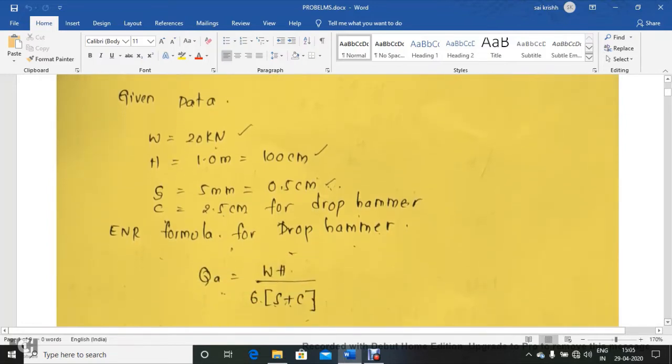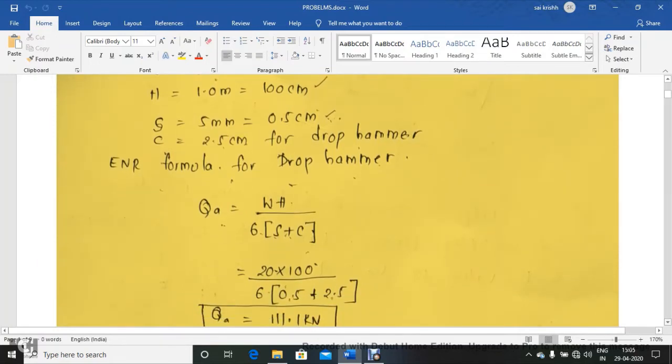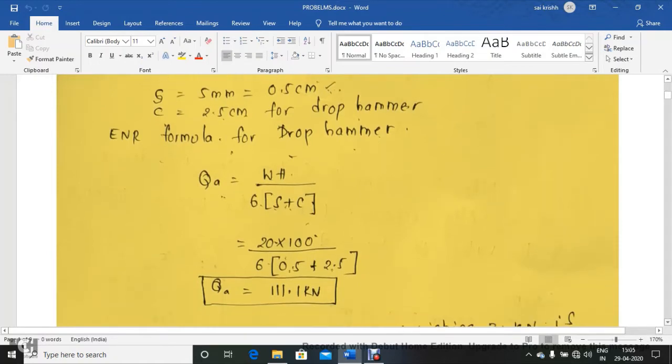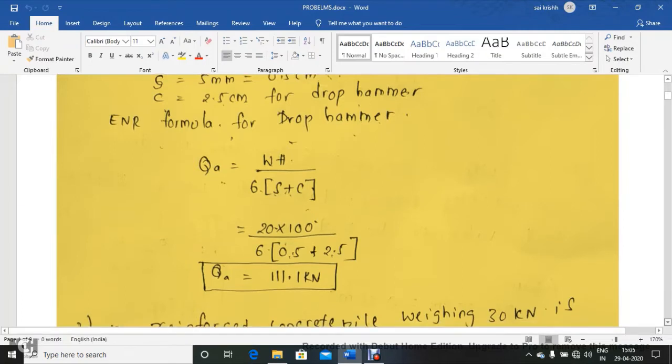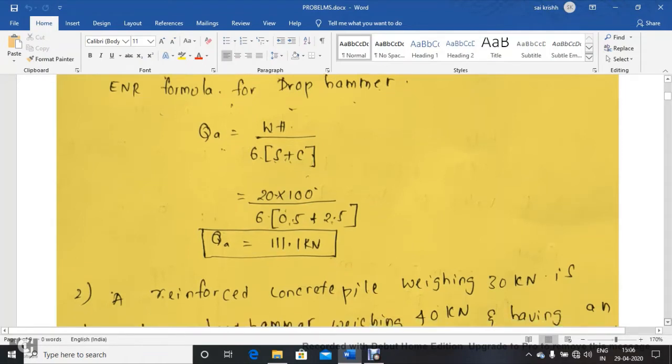The given data we have written like this: weight is 20 kilonewton and height of fall is 1 meter. I have converted it to 100 centimeters, and final penetration per blow is 5 mm. I am converting that to centimeters, which is 0.5, and the constant for drop hammer is 2.5 centimeter. The Engineering News Record formula for the case of drop hammer is W into H divided by 6 times S plus C. W is 20 and H is 100. 6 times 0.5 plus 2.5, we get 111.1 kilonewtons as the load carrying capacity.